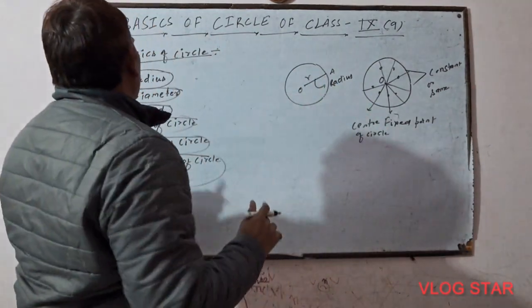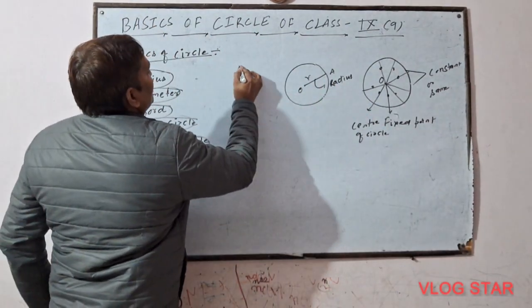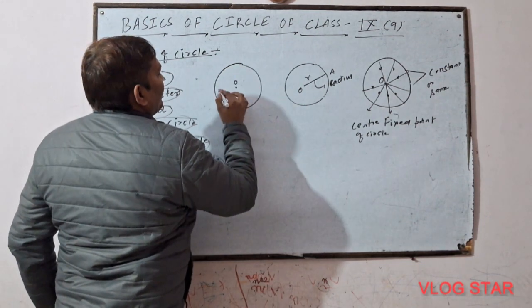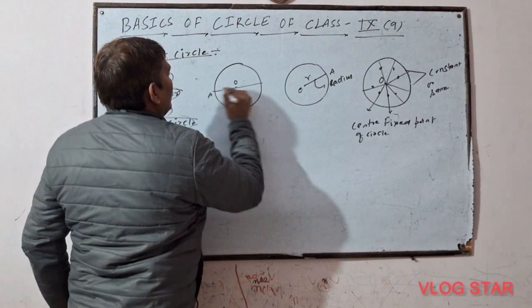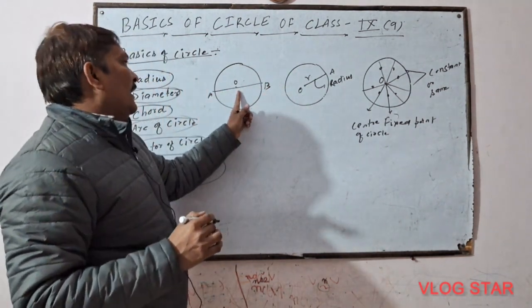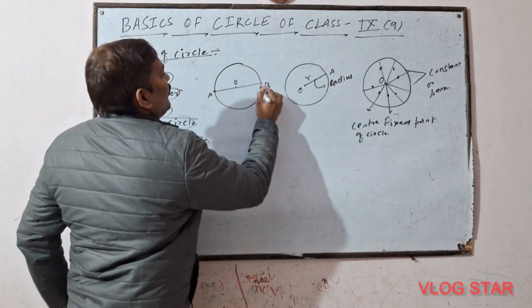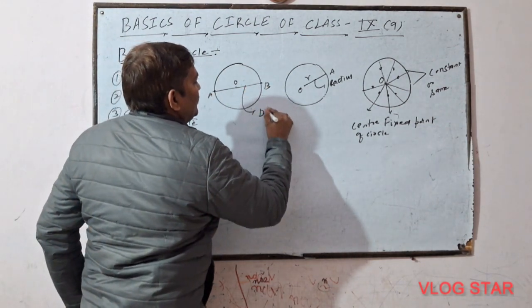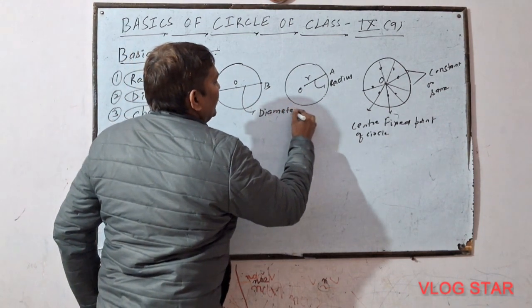Now just see the concept of diameter. This is the circle, this is the center of circle, and the line that passes through the center of circle and meets at 2 points of circle is called diameter. This is the diameter.